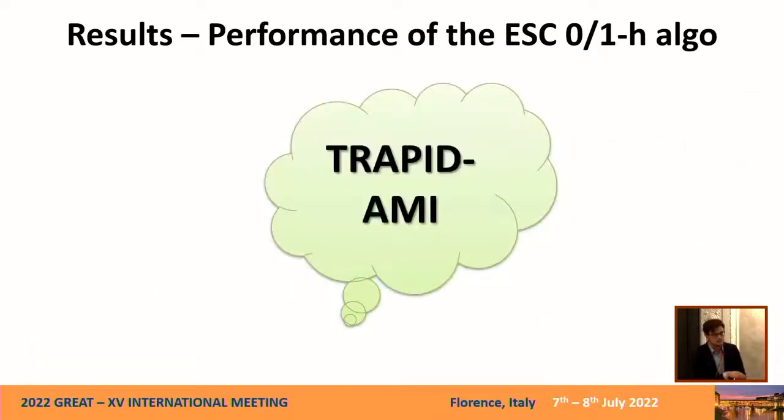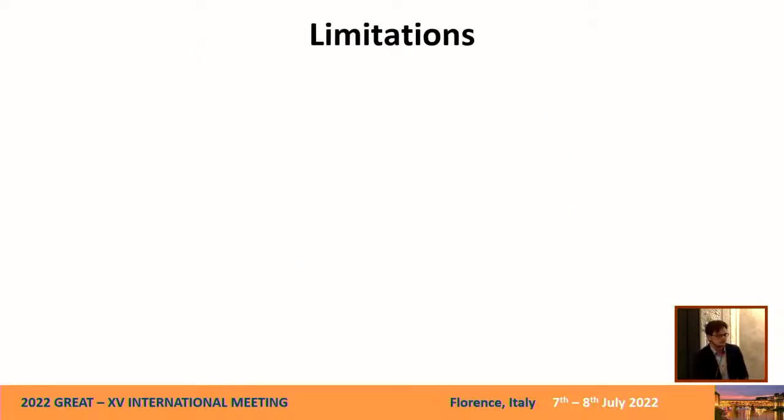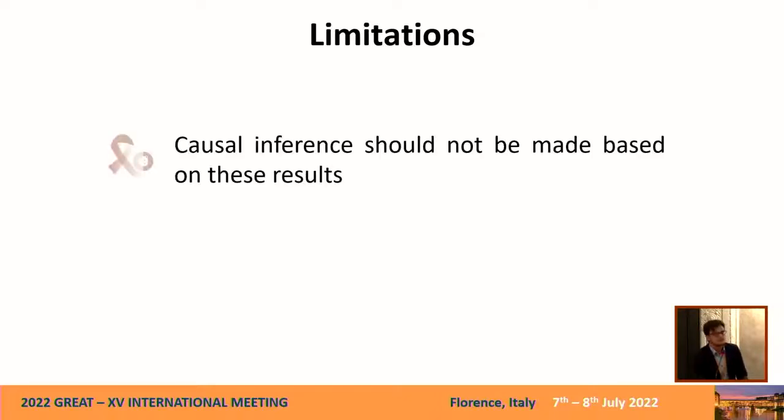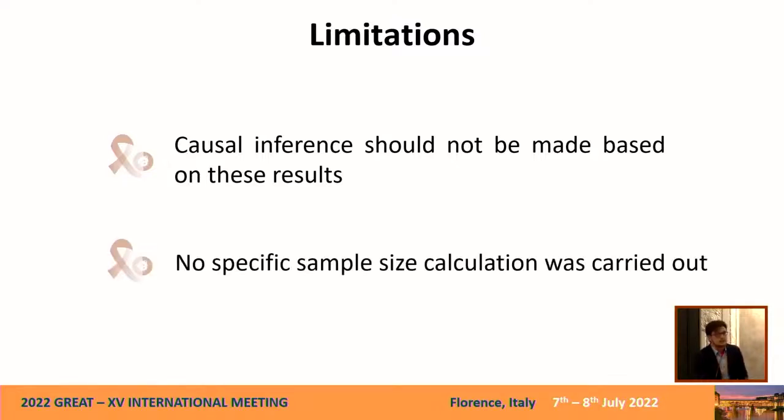All these results were externally validated in a TRAPID AMI study, and the results were comparable to the PACE cohort. So I want to highlight a couple of major limitations of this study. Causal inference should not be made based on this result. We didn't perform analysis to unravel causality. And unfortunately, no specific sample size calculation was done, so we might be underpowered for certain subgroup analysis.